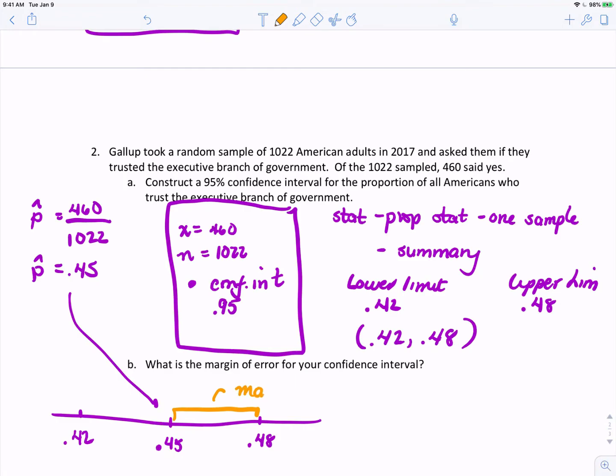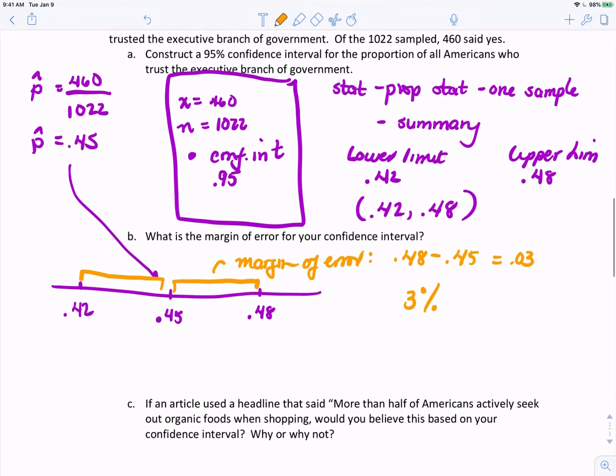To find the margin of error, we take 0.48 and subtract 0.45. So this confidence interval has a margin of error of 0.03, or you can write that as 3%. Notice that you would have gotten the same answer if you subtracted these two numbers the other way, because the sample proportion is right in the middle of the interval.